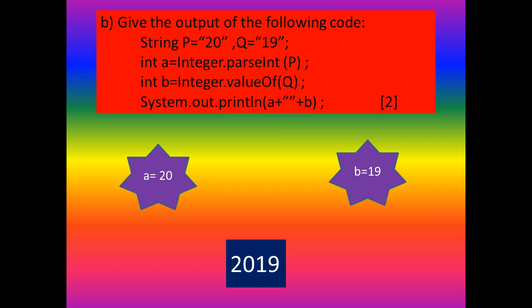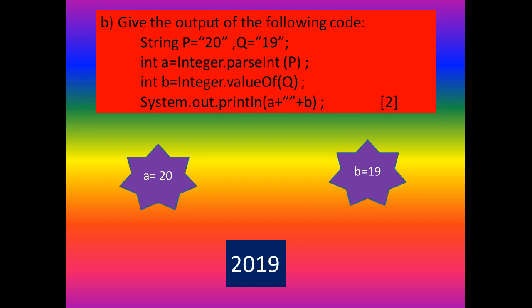Question B. Give the output of the following code. String P is equal to within double inverted comma 20, comma Q equal to double inverted comma 19. Int A is equal to Integer dot parseInt of P. Int B is equal to Integer dot valueOf of Q. System dot out dot println A plus double inverted comma without space plus B.